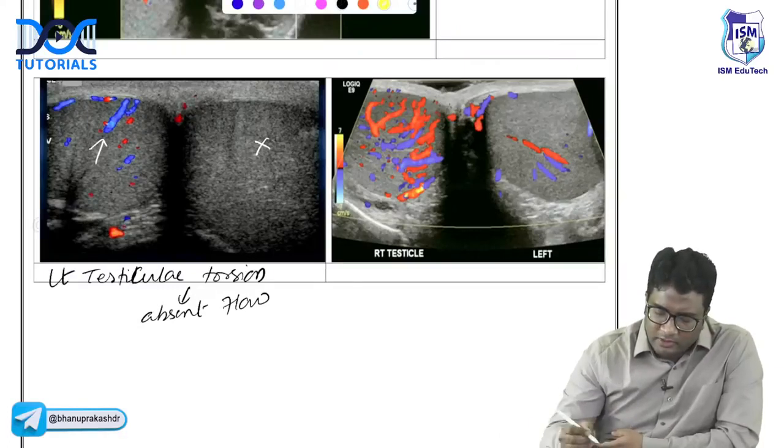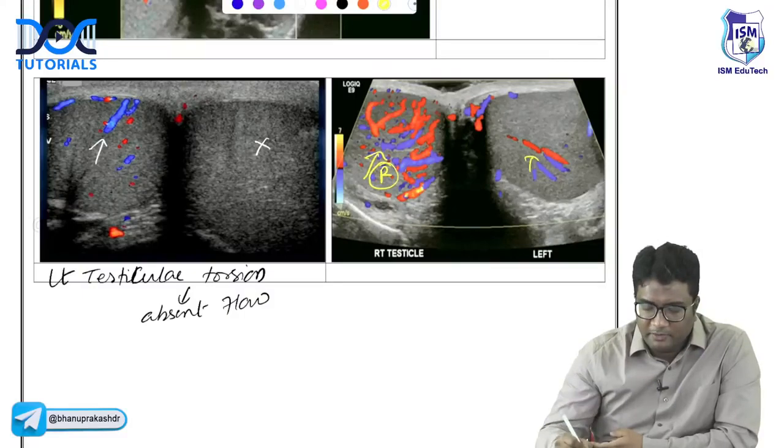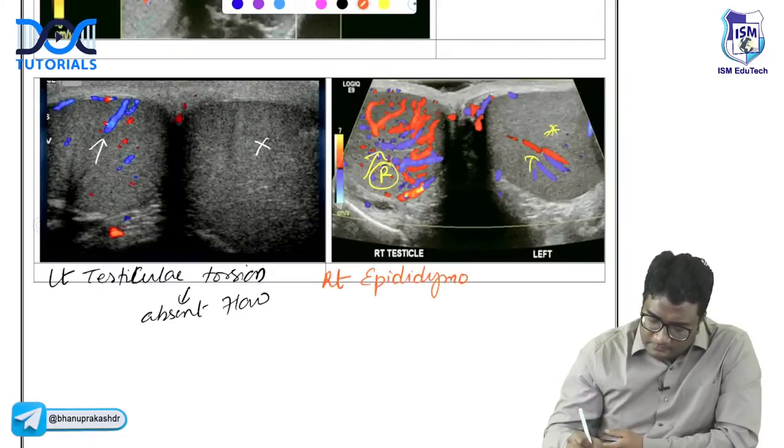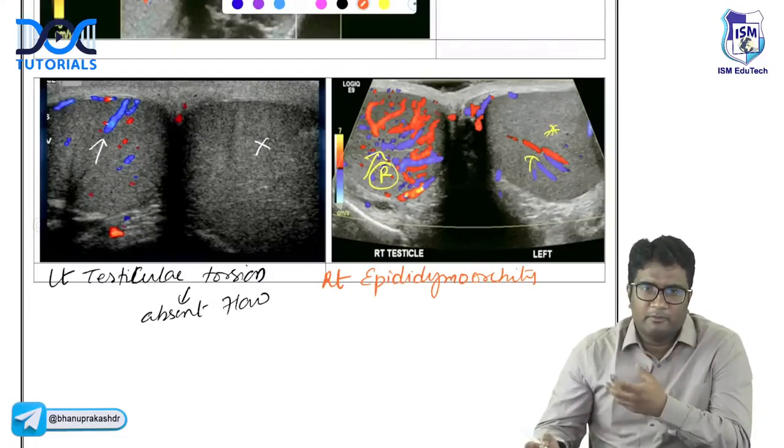But this patient also has acute scrotal pain. Compared to the right side and the left side, you can see the right side has a lot of rich blood supply compared to the left side. So when you have increased blood flow, this is epididymo-orchitis. This is right epididymo-orchitis. So if you have a lack of flow, think of torsion. If you see increased flow, think of epididymo-orchitis.